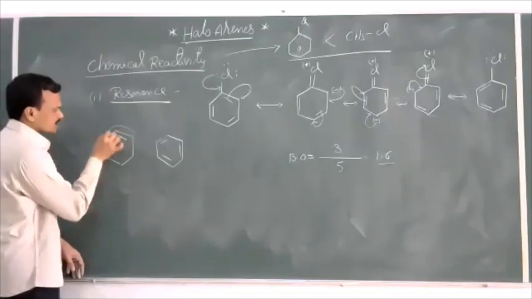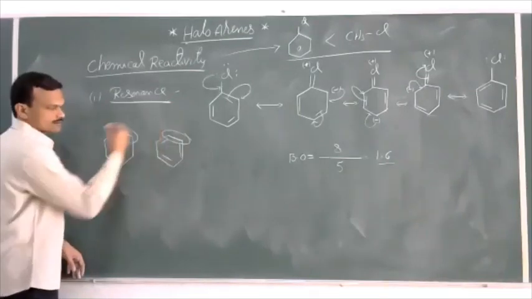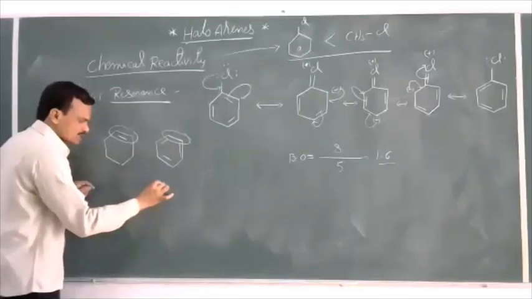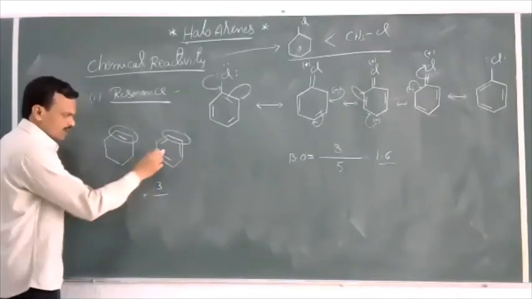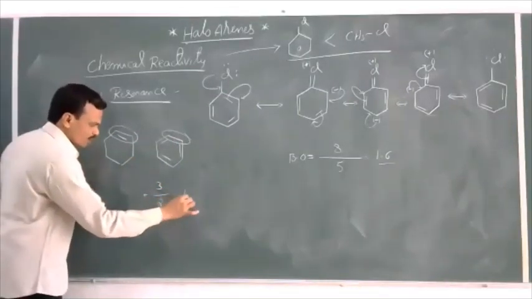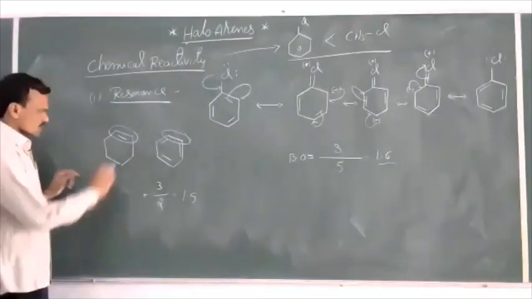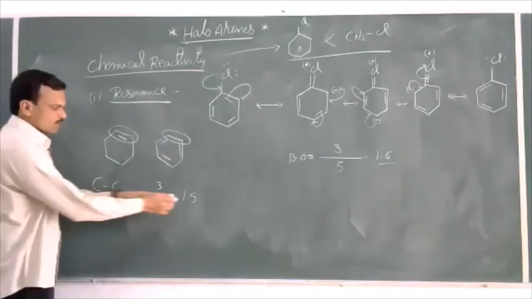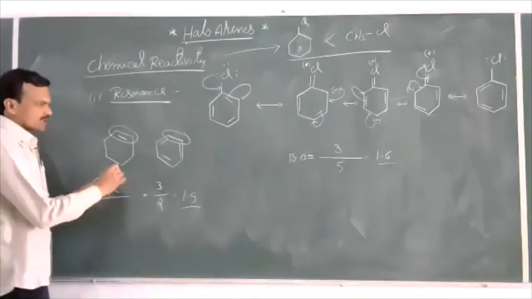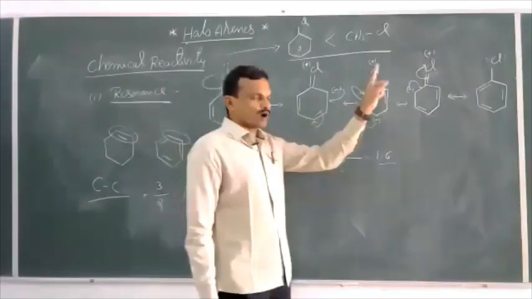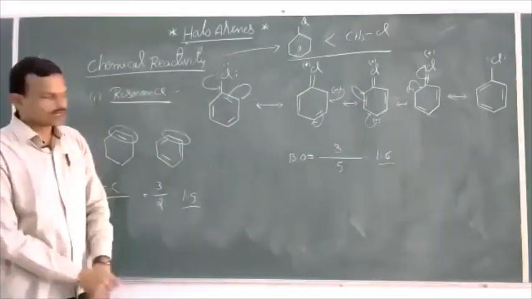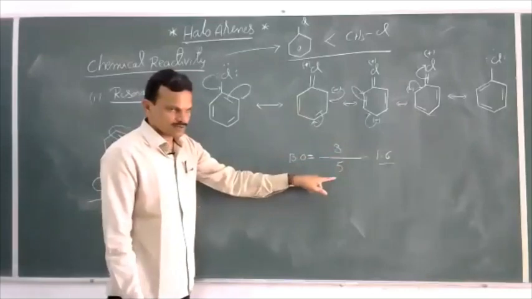Now I'll select these two carbons. Here 2 bonds are there. Here 1 bond is there. Total number of bonds is 3. The number of structures is 2. So 1.5. So in benzene, the C-C bond order is 1.5.